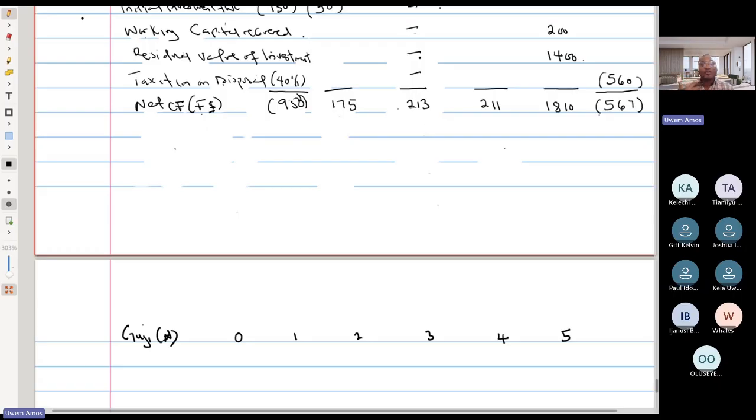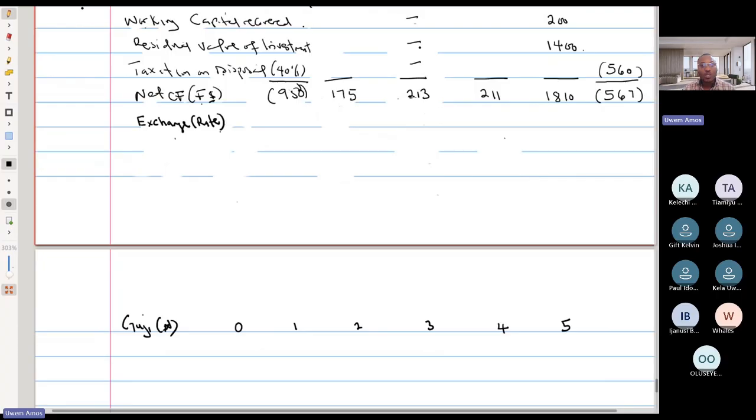Now we need to trade or convert this money, this net cash flow, to our home currency, which is Naira. So we need to bring in the exchange rate so that we can do the conversion, because we're moving everything to Nigeria. If there was a restriction of say 50%, it means that we can only move 50%. If there was a restriction of say 70%, it means that we can only move 70%. But in this question, there is no restriction. So we're able to move everything.